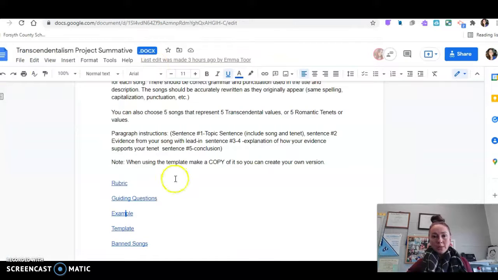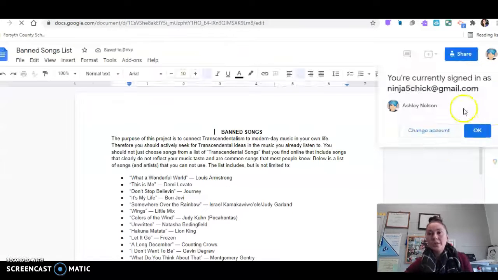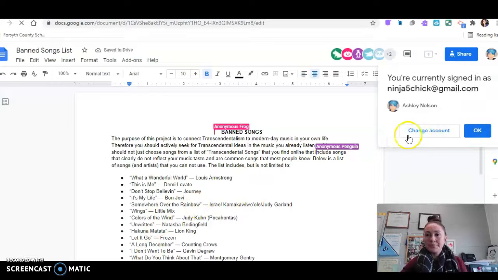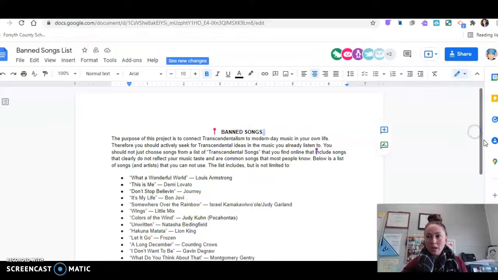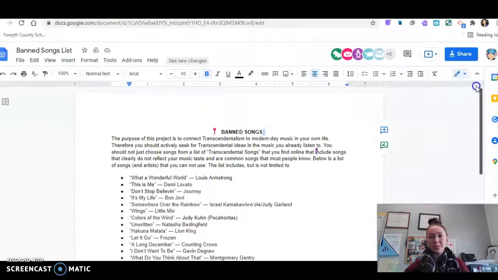The only other thing about this particular one is that there are songs that are banned, and these are songs that are just overused, or they're not songs that you guys would really listen to today, and they're just in like Google Transcendental song lists. So you can't use any of these songs. You'll have to choose something else.